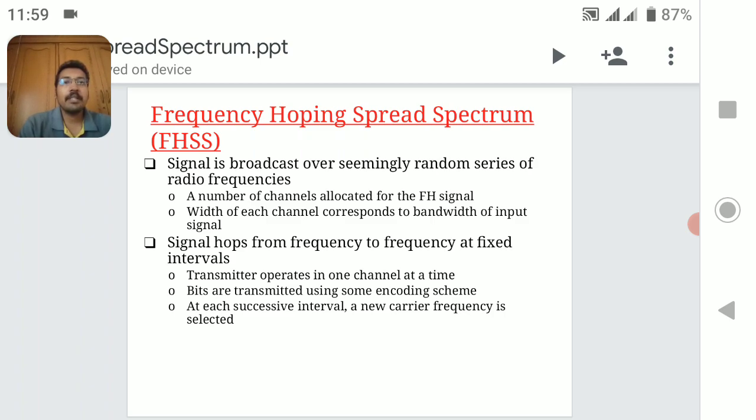The transmitter is operated in one channel at a time. Bits are transmitted using some encoding scheme. At each successive interval, a new carrier frequency is selected. Our data is transmitted through the newly selected carrier frequency using frequency hopping spread spectrum.